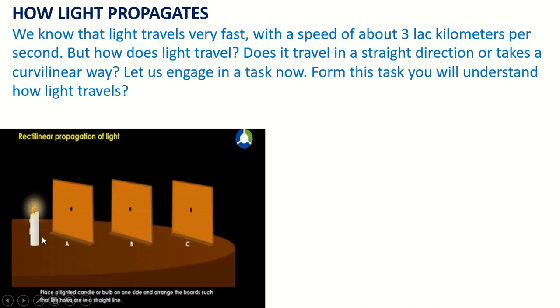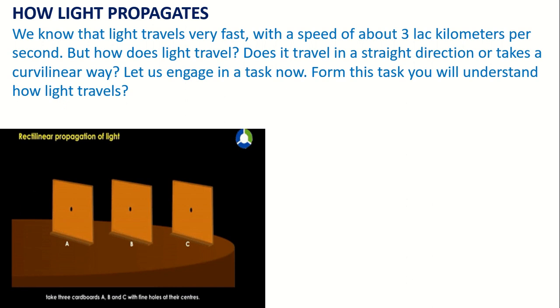Look, place a lighted candle or bulb on one side and arrange the boards such that the holes are in a straight line. That means you will place the boards in such a way that the holes are in a straight line, and in front of one side of the boards you will place a lighted candle or any bulb. Then what will happen?